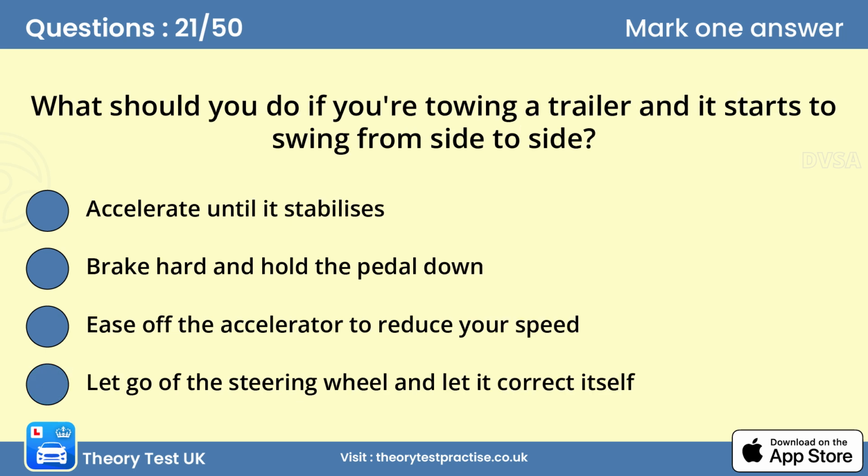Question 21. What should you do if you are towing a trailer and it starts to swing from side to side? C. Ease off the accelerator to reduce your speed. Strong winds or buffeting from large vehicles can cause a trailer or caravan to swing from side to side, snake. If this happens, ease off the accelerator. Don't brake harshly, steer sharply or increase your speed.